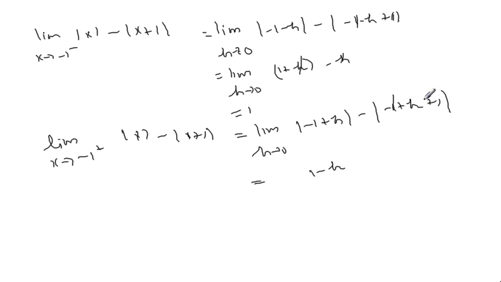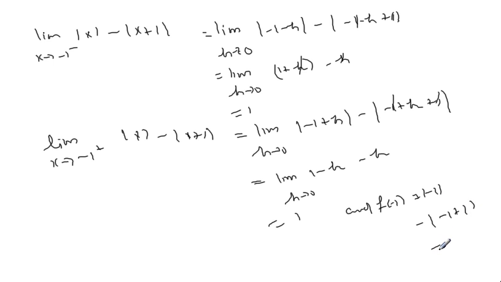Now this and this cancel, so minus h, 1 minus 2h, and with the limit as h approaches 0 the final limit is 1. So the right hand limit and left hand limit are equal, and f of minus 1 equals mod of minus 1 minus mod of minus 1 plus 1. This cancels, so finally 1. All the three are equal, meaning f is continuous at x equals minus 1 also.